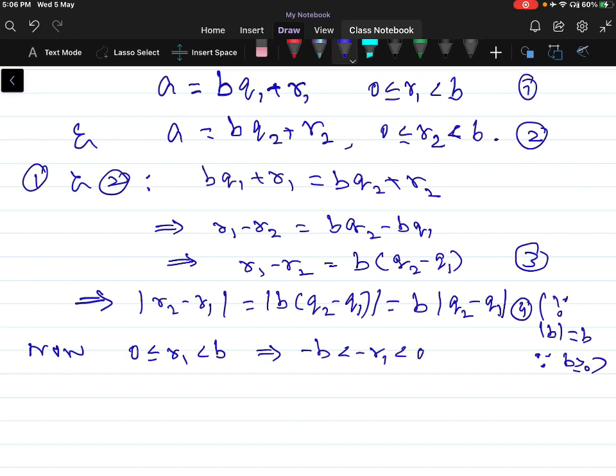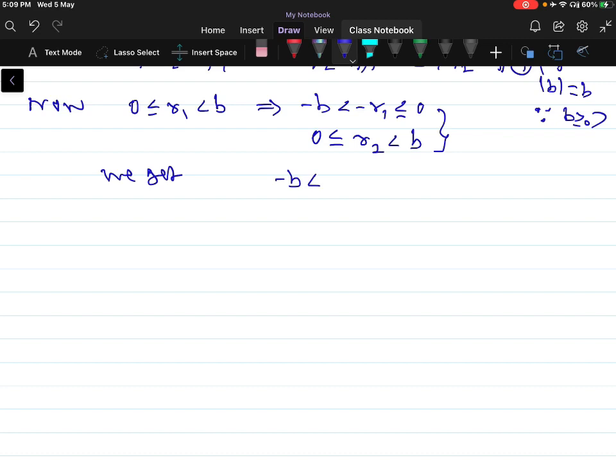And from the second equation, 0 less than or equal to R2 less than B. Adding these two, we get minus B less than R2 minus R1 less than B. So this implies modulus of R2 minus R1 is less than B.